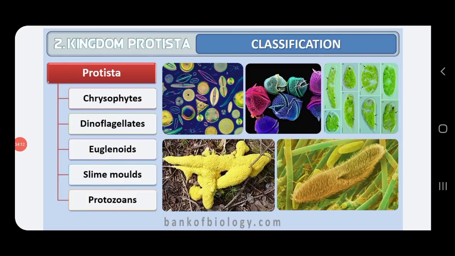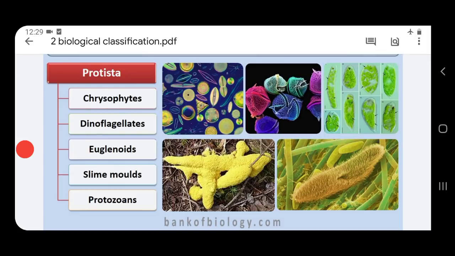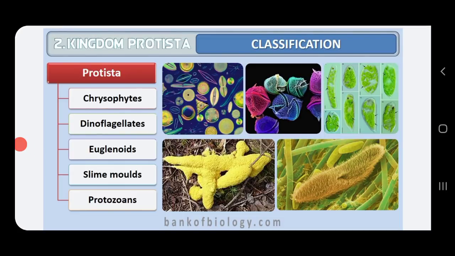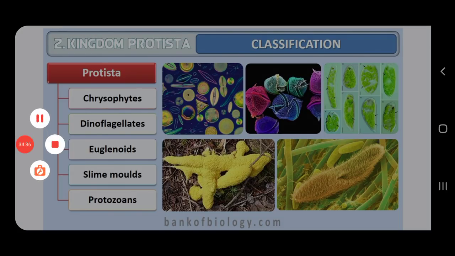We are going to study each division in detail one by one: division chrysophytes, division dinoflagellates, division euglenoids, and then slime molds and protozoan protists. We will see division chrysophytes in detail in the next class. Thank you.